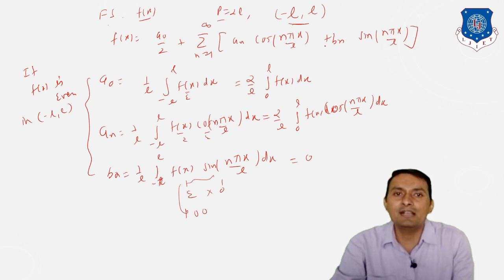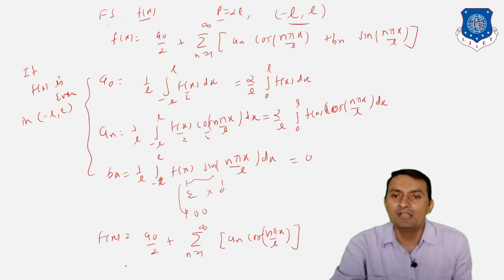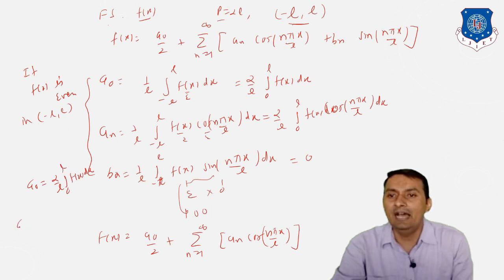So our Fourier series becomes f of x is equal to a0 by 2 plus summation from 1 to infinity of an cos n pi x by L, and bn is nothing but 0. And a0 is equal to 2 divided by L integration 0 to L f of x dx, and an is equal to 2 divided by L integration 0 to L f of x into cos n pi x divided by L dx.